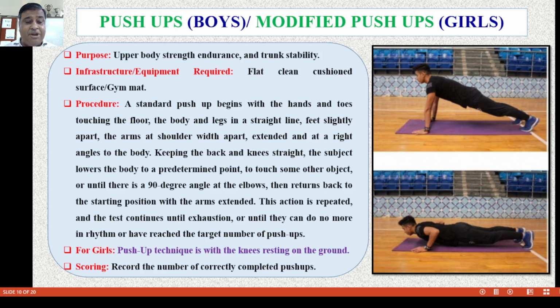This action can be repeated and the test continued until exhaustion, until they can no longer do it in rhythm, or until they have reached the target number of push-ups. For girls, the push-up is done with the knees resting on the ground. Now the scoring: record the number of correctly completed push-ups.